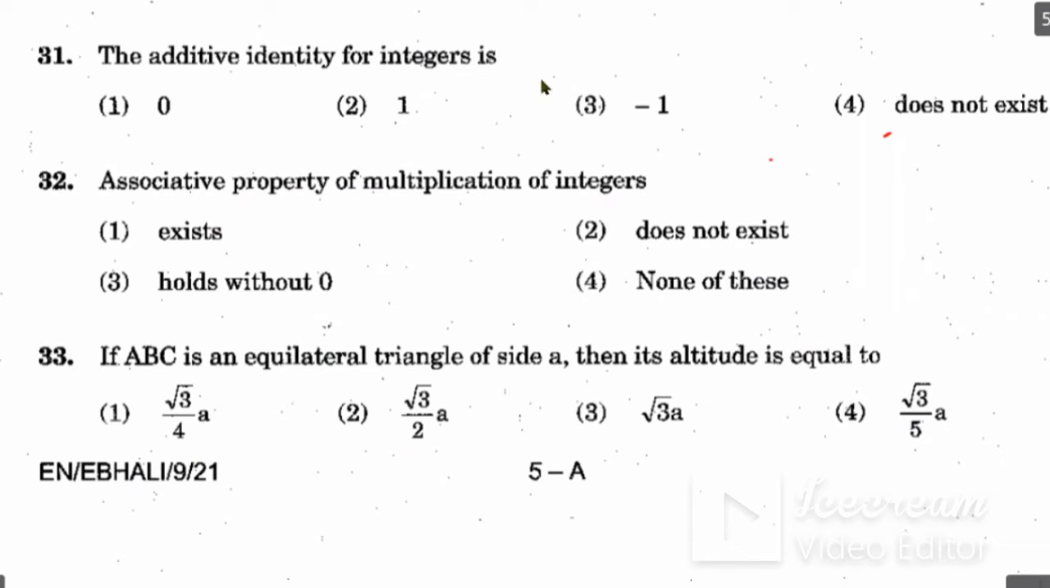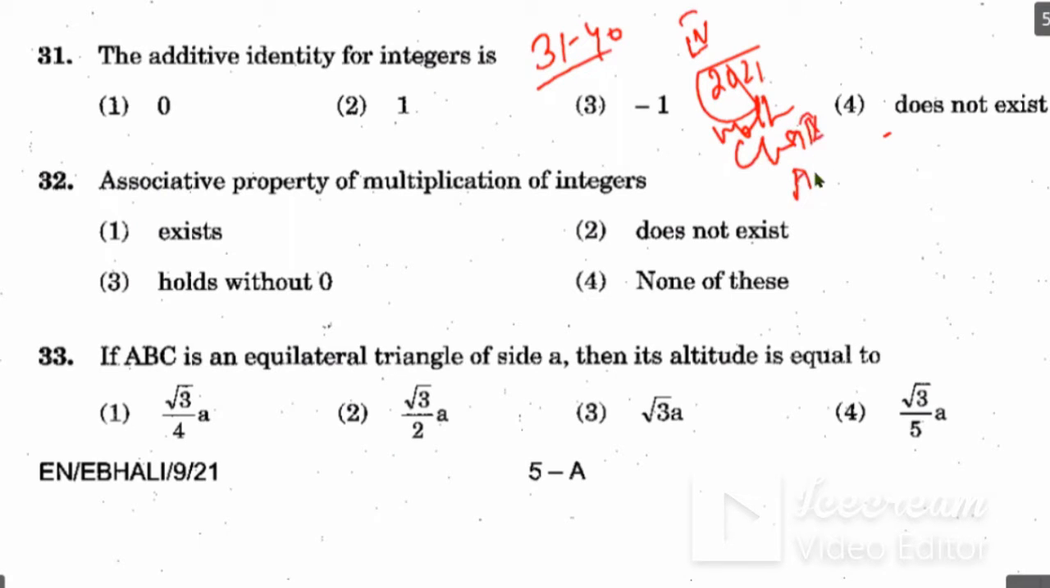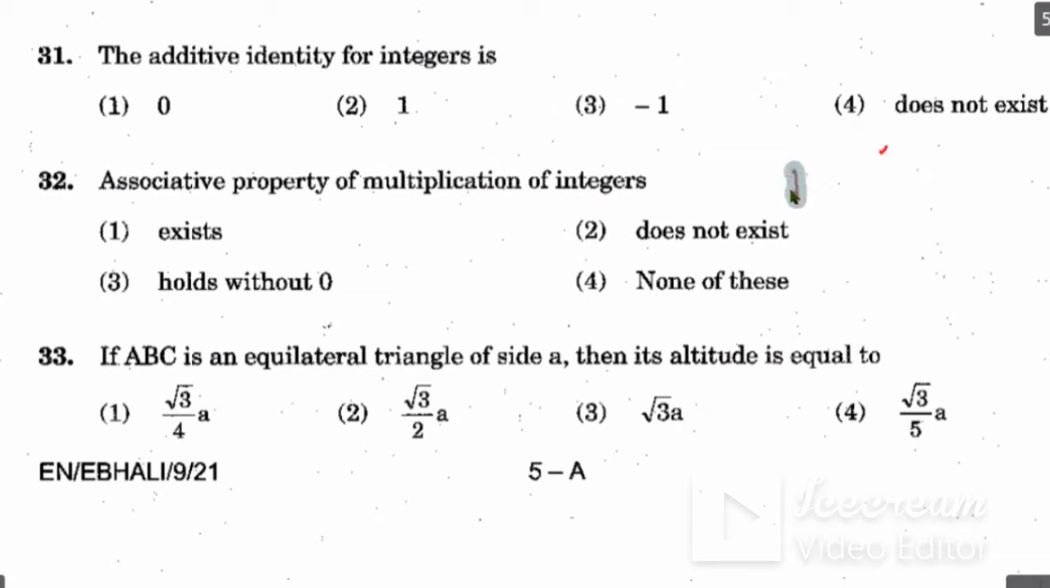Now, today we will solve question number 31 to 40. This is the fourth part of the 2021 question paper, Mathematics, class 9th, All India Sainik School Entrance Examination, as you know already. Okay, so let's start without wasting any time.